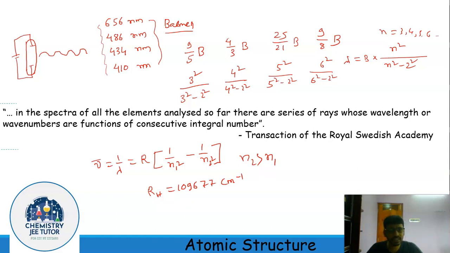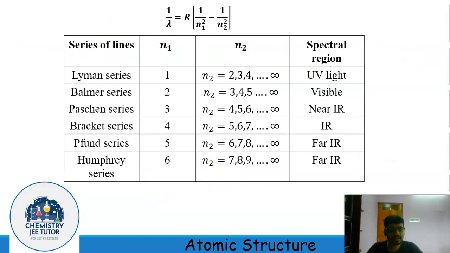Now we can see that Bohr's formula is just a special case of Rydberg's formula when n1 equals 2 and n2 equals 3, 4, 5, 6. Later scientists have discovered many other lines in the hydrogen atom spectrum, and it follows Rydberg's empirical formula.